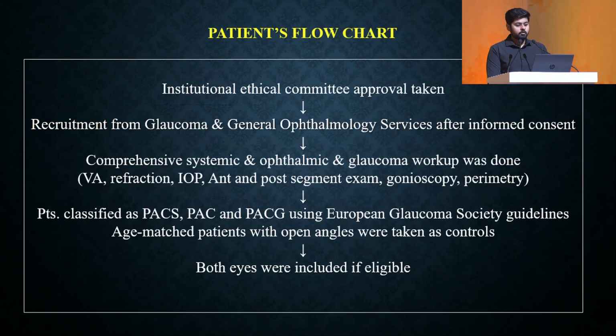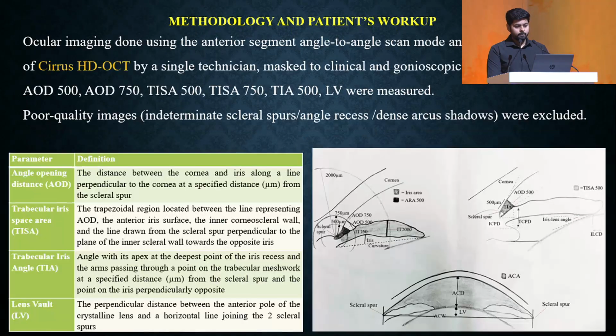Patients were recruited from the glaucoma and general ophthalmology services after an informed consent. Comprehensive systemic, ophthalmic, and glaucoma workup was done. Patients were classified as PACS, PAC, and PACG using the European Glaucoma Society guidelines, and age-matched patients with open angles were taken as controls. Both eyes were included if eligible.